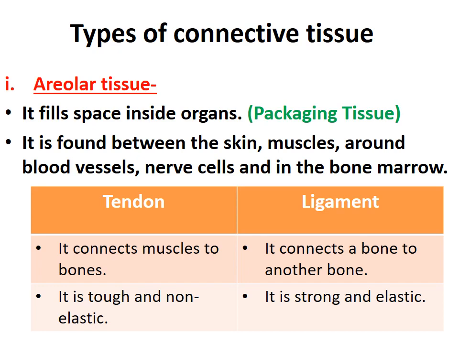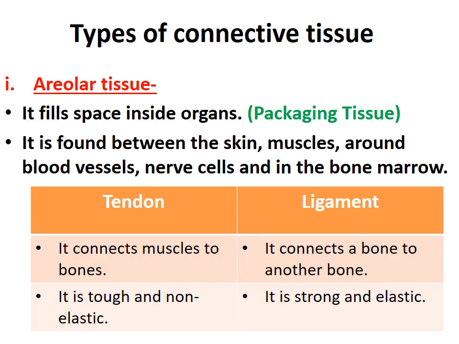Tendon is that tissue which connects muscles to bones. And ligament is that tissue which connects one bone to another bone. Means the two bones are connected to each other with the help of ligament.